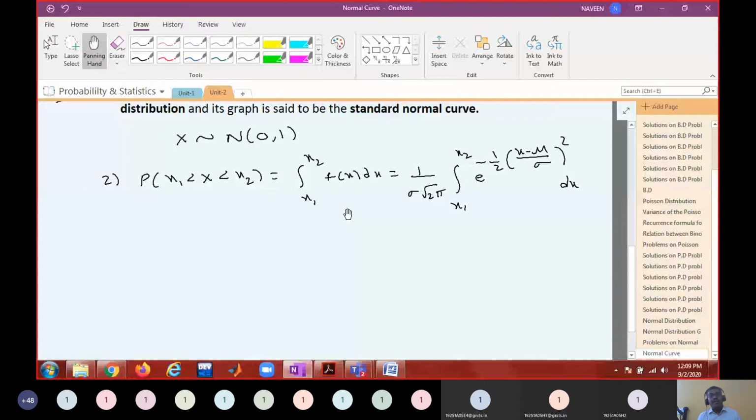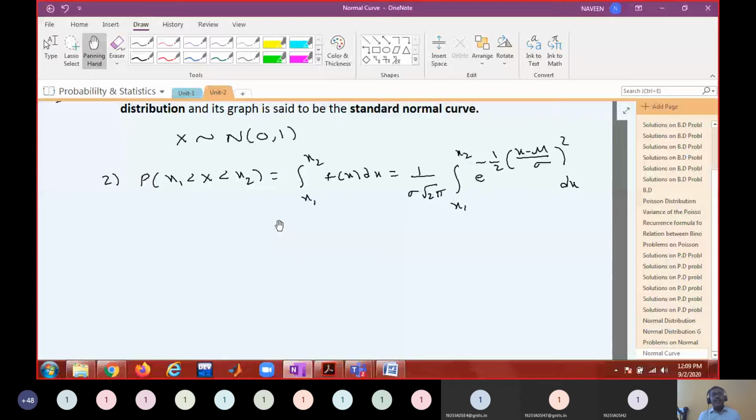But what is the problem with the normal table? I said infinitely many normal curves are there, so correspondingly there will be infinitely many normal tables. So for different values of mu and sigma, you need to identify a normal table, which is quite difficult. Creating normal tables for every normal curve is not possible.